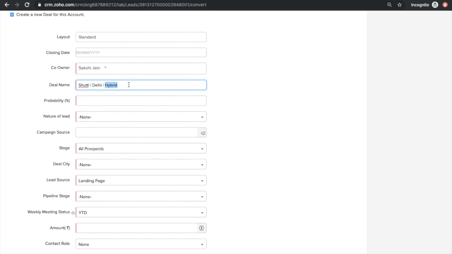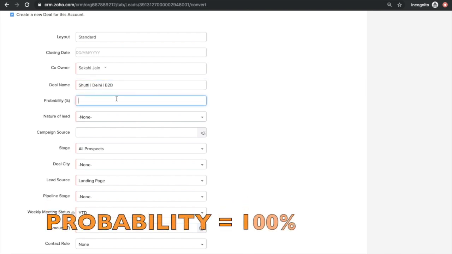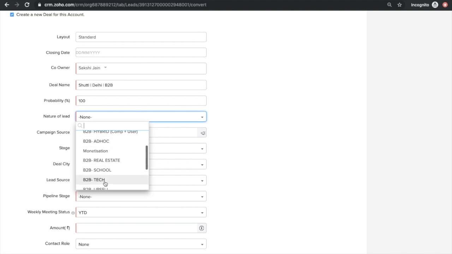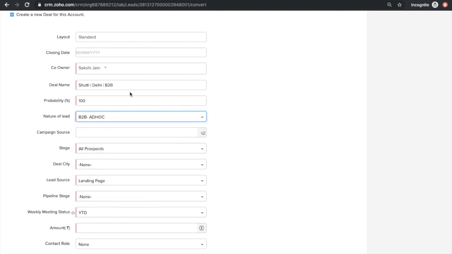So now it could be B2B. Let's say I started with hybrid. Now my client says they are looking for B2B dedicated. It would be B2B. This is probability. We'll try and understand this at a later stage, but as of now, the thumb rule is make it 100. This is nature of lead, right? You could select the best option which is suitable for your requirement, right? So let me write hybrid over there.